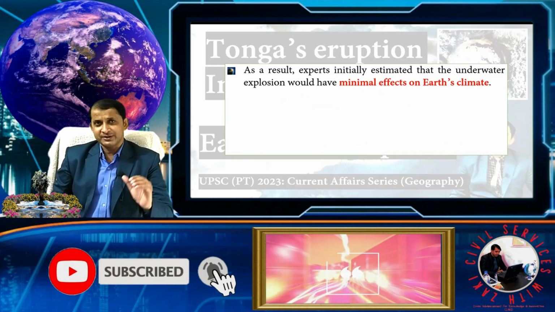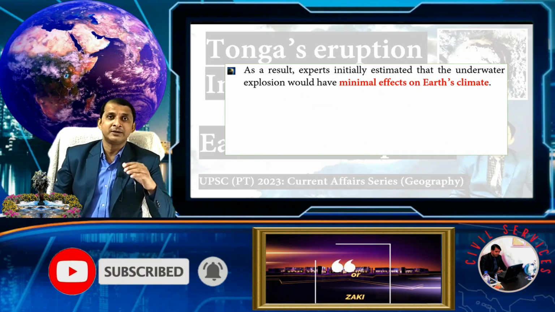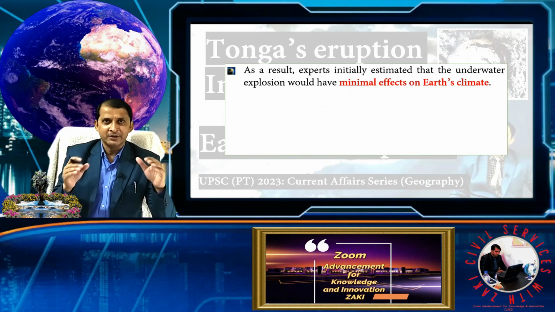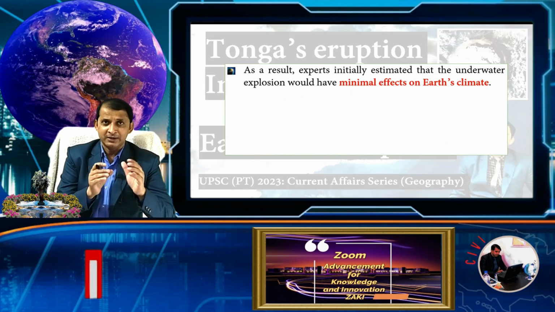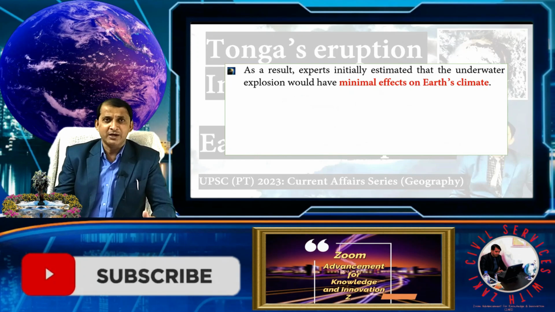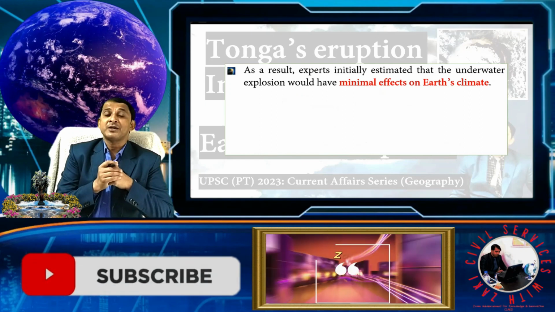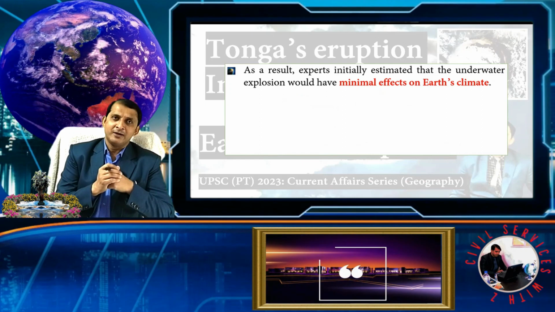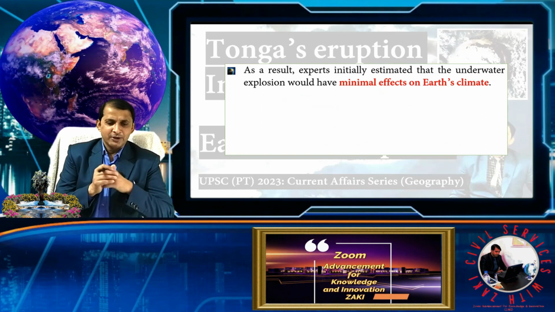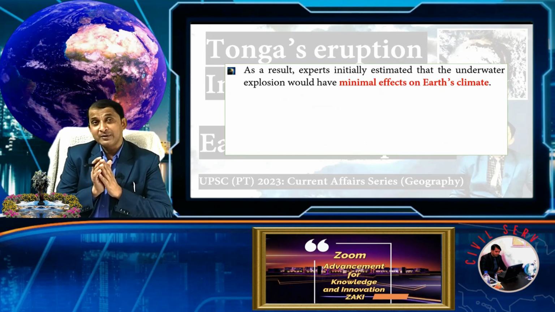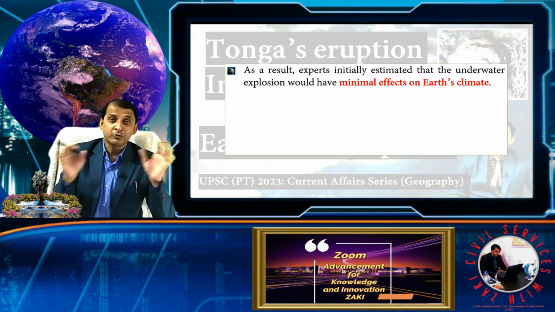Because the ash quickly fell to the ground, at first sight researchers said it would have minimum effect on the climate because it does not create a cooling effect.